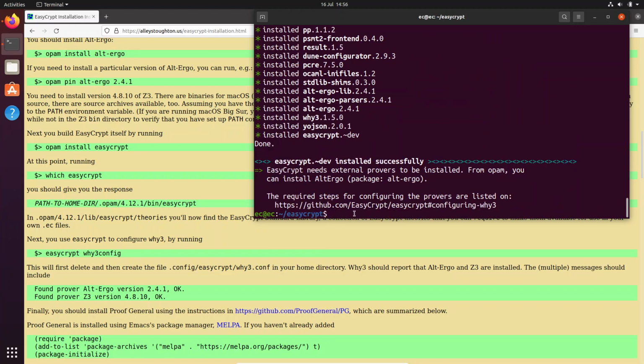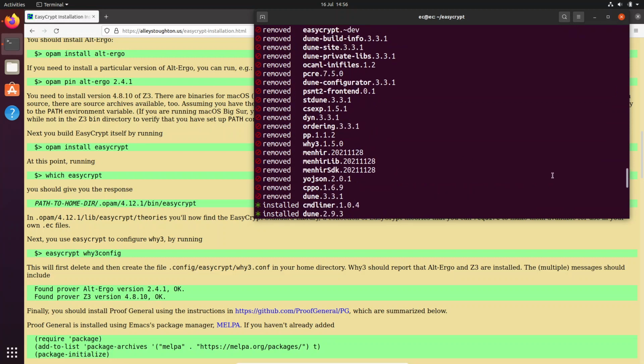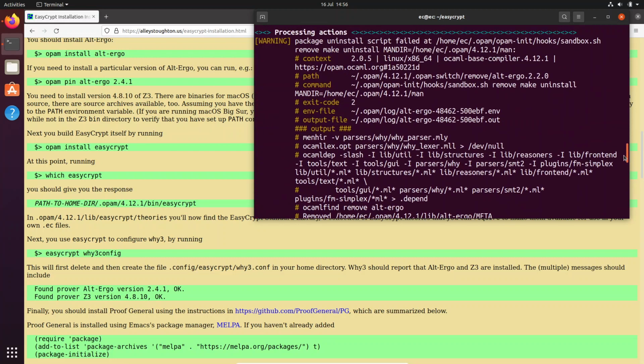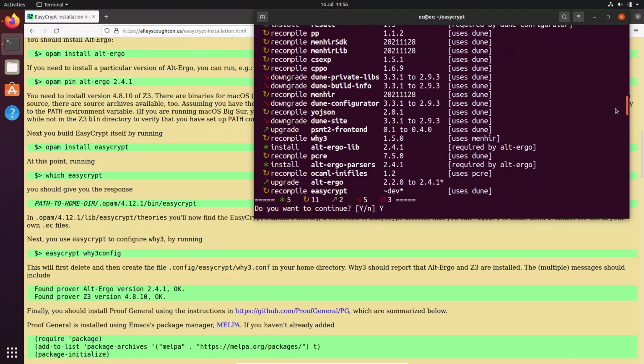Okay, so now we've installed Alt-Ergo 2.4.1. That took a fair amount of time, because what opam does is it figures out the dependencies and then recompiles things.